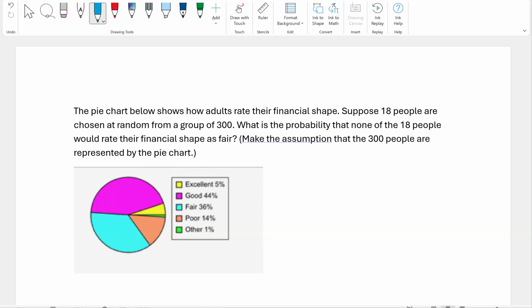All right, let's look at this pie chart. Big chunk of that magenta, big chunk of that blue. Let's see. We are talking about what is the probability that none rate their financial shape as fair? Literally none. So we do not want anything to do with the fair portion. So we are going to totally ignore that. So that 36%, I do not want anybody from that, which leaves me the remainder. 5 plus 44 plus 14 plus 1, or you could do 100 minus 36, whatever.